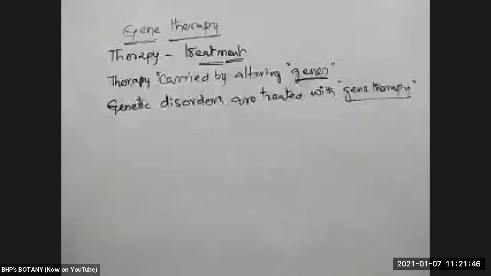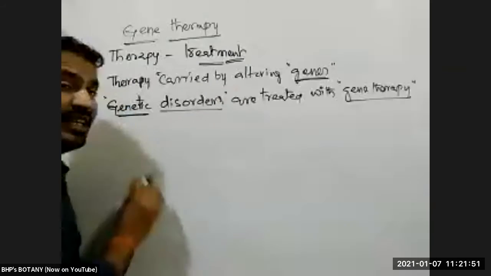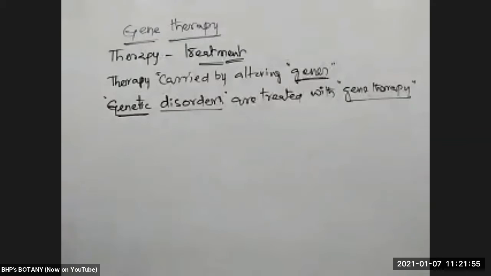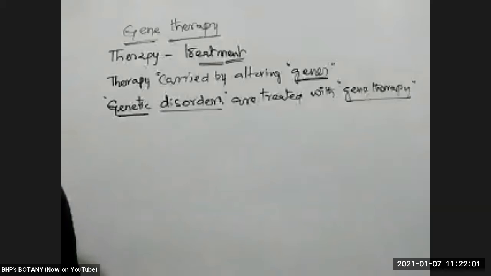First of all, what are genetic disorders? Genetic disorders are developed due to defective genes. What are defective genes? Any gene losing its functional activity due to mutation or any other reason. If a gene is losing its activity, then it is called a defective gene.